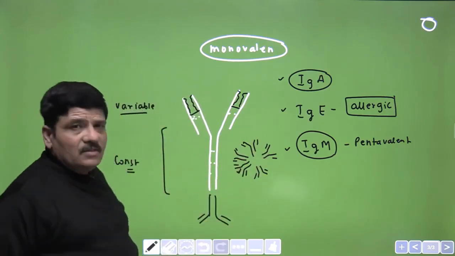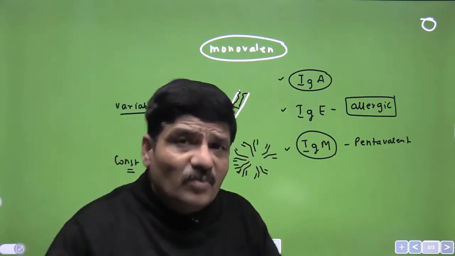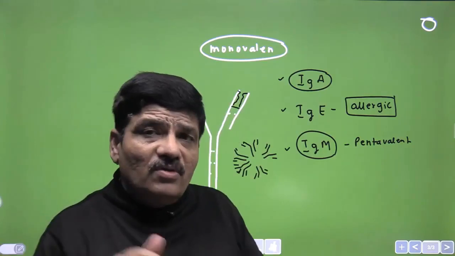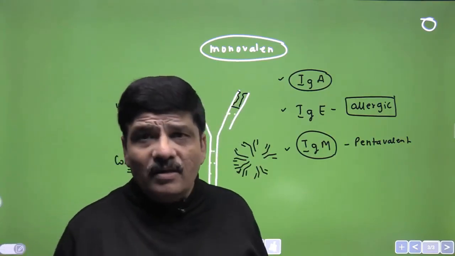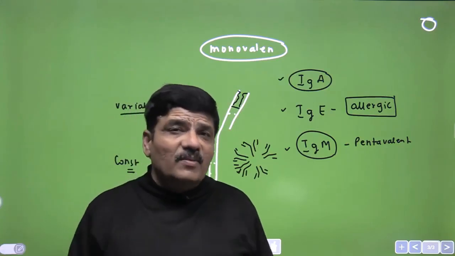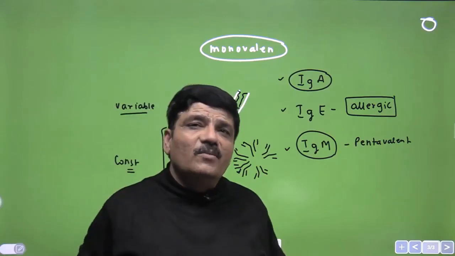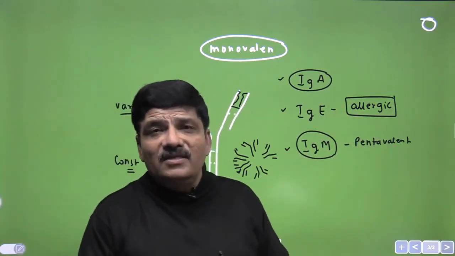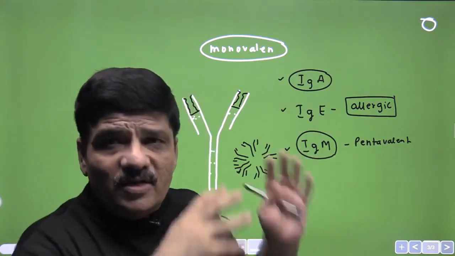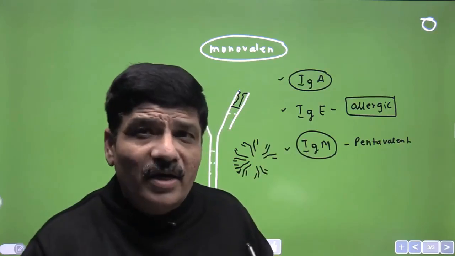You can imagine this is a pentavalent antibody molecule, it is heaviest, and because it has a large number of antigen binding sites, generally in the primary response this is the class of antibody that is secreted in the body. So you can understand the primary response is not a very huge response, it is limited in scale. So why not secrete antibodies which can agglutinate a large number of antigens, because this is the heaviest one, it is pentavalent, it has 10 antigen binding sites, so it will be able to agglutinate more.